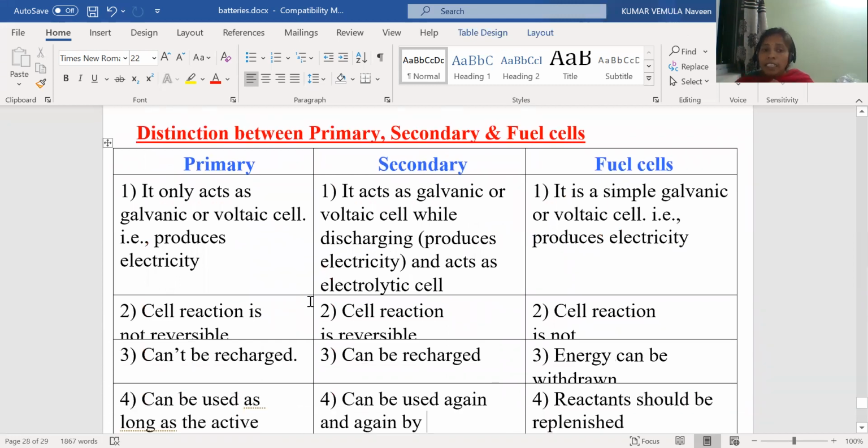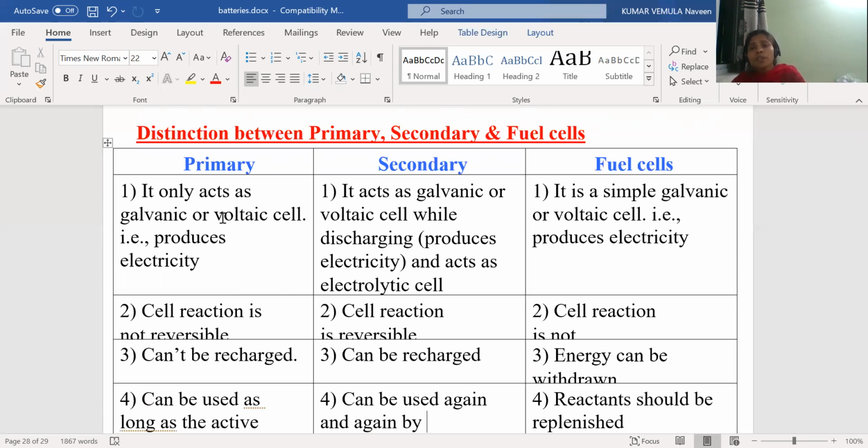Let us see the last topic in today's session. This is the last topic in Unit 1: the differences between primary, secondary, and fuel cells. This is very, very important for the 2 marks question. We know what primary, secondary, and fuel cells are. Let us recall. A primary battery acts as a galvanic or voltaic cell because the cell reaction is in one direction.